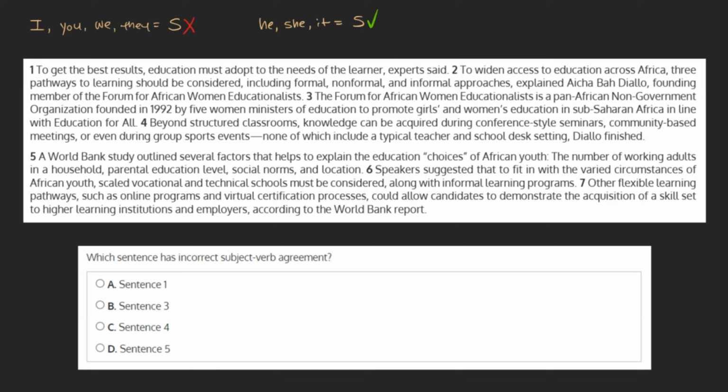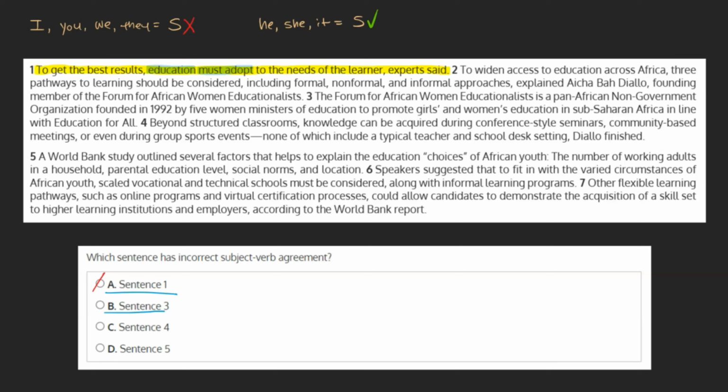With this in mind, let's take a quick look at the subjects and verbs in our choices. A. Sentence 1. "To get the best results, education must adapt to the needs of the learner, experts said." Our subject here is education, and our verb is actually a modal verb, "must adapt." As "education must adapt" is grammatically correct, we can mark this choice as incorrect.